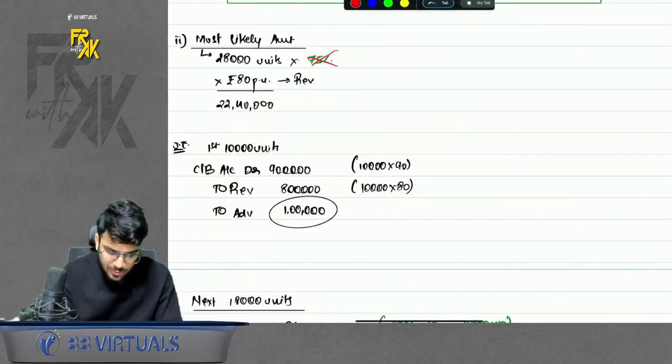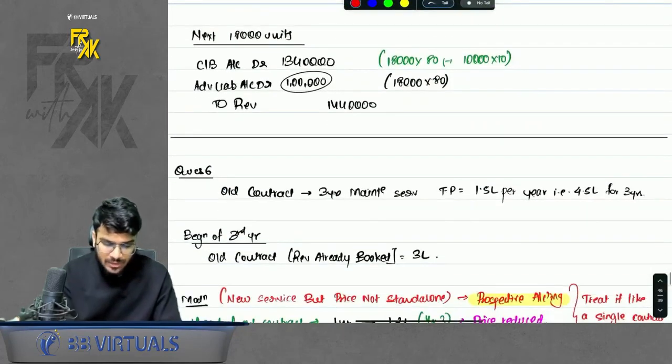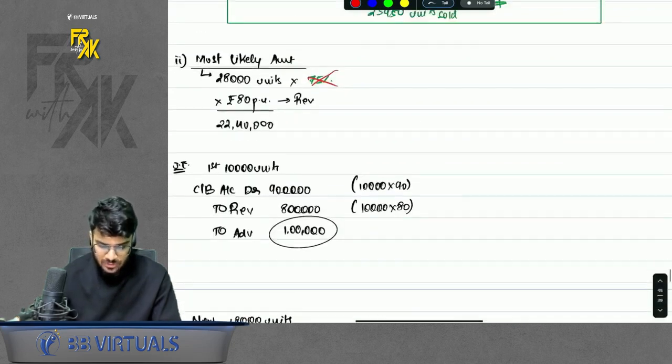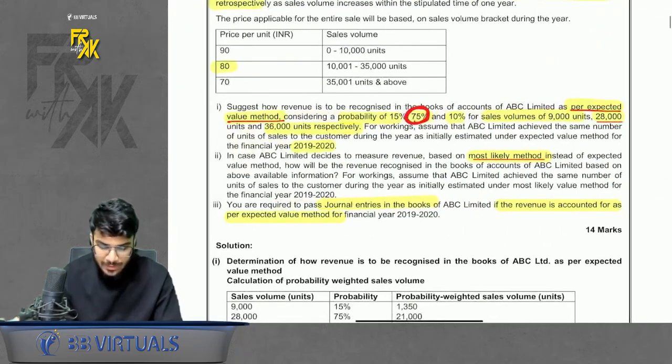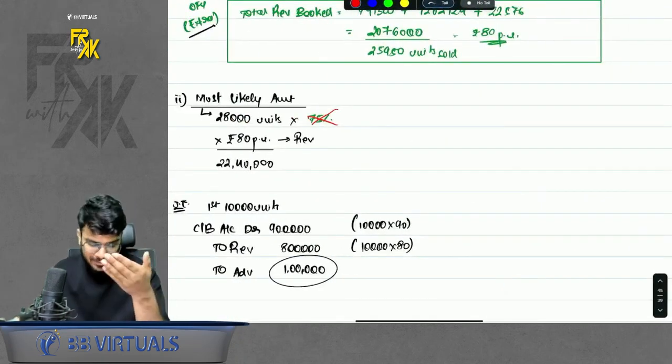Okay. So here also for the first 10,000 units, you will charge as per 90. The balance you will book like advance. And for the next 18,000, you will charge only as per 80 and also refund the excess on the first lot. Okay. And book the revenue. The balance you will adjust from advance. Okay. And in the third part, they were asking for the entries. Entries are already discussed for both the parts. So again, a very good question. Please practice that question as well.